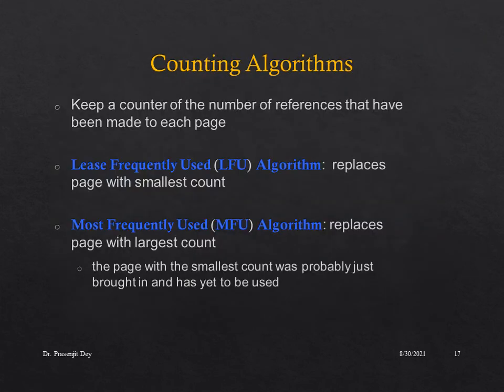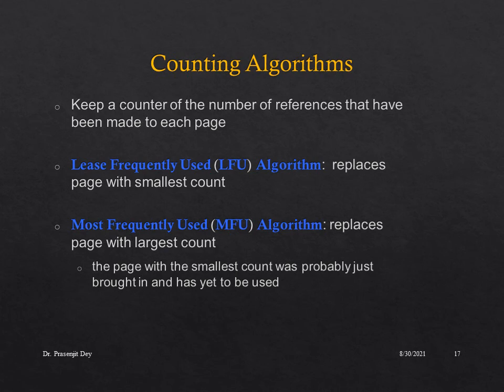In hardware, page replacement can be done by using counting algorithms. In case of counting algorithms, we keep a counter of the number of references that have been made to each page. There exist two types of counting algorithms. One is the least frequently used algorithm, and the other is the most frequently used algorithm. In case of the least frequently used algorithm, we replace the page with the smallest count, whereas in case of the most frequently used algorithm, we replace the page with the largest count.